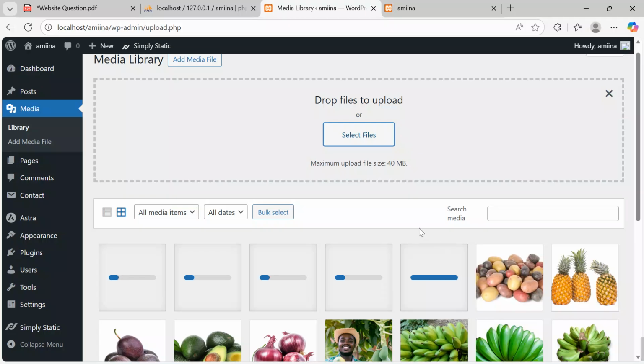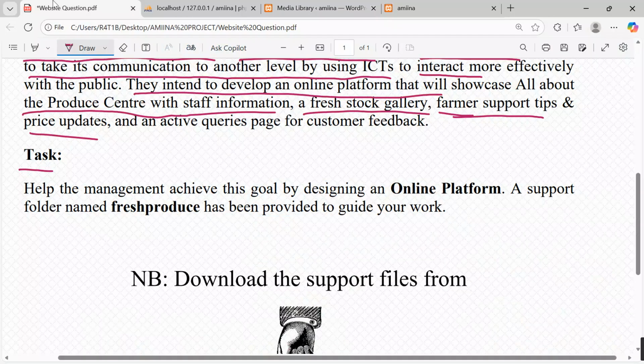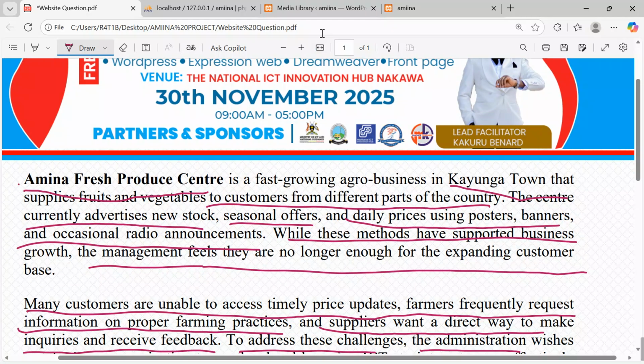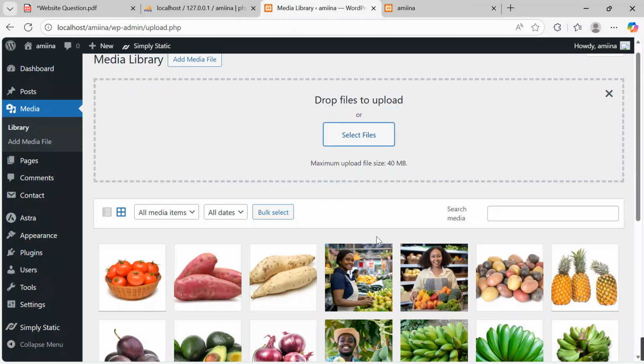Okay, remember we are attending to ICT New Curriculum Item 2, the annual workshop Item 2 question, which is over here, the ICT annual workshop, which was on 30th November 2025. So here we go. How far with the media library? Things are set and good to go.